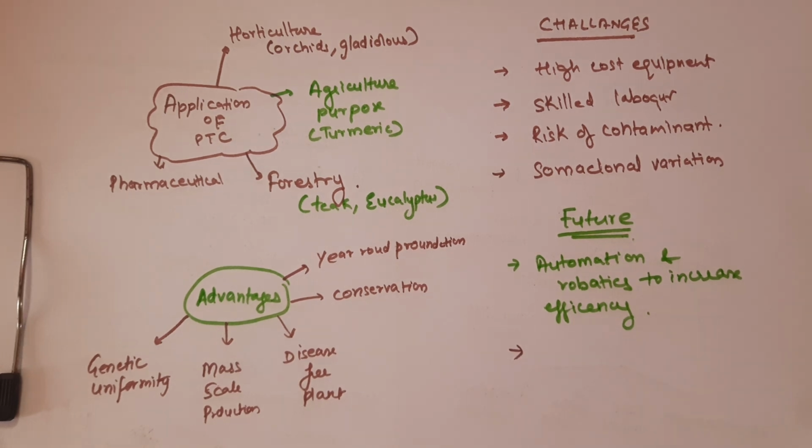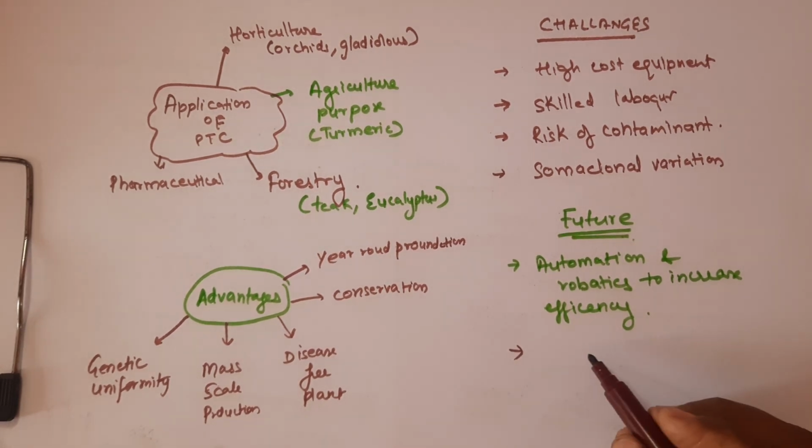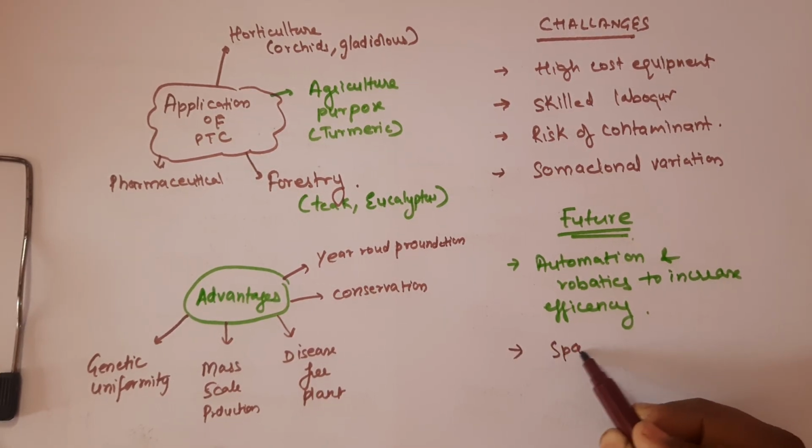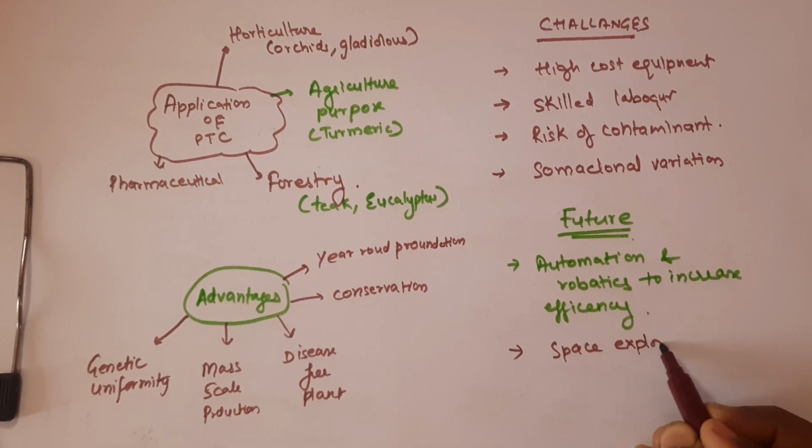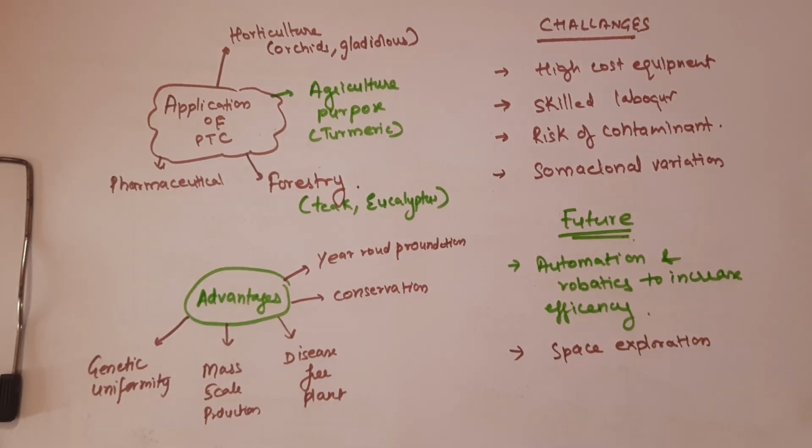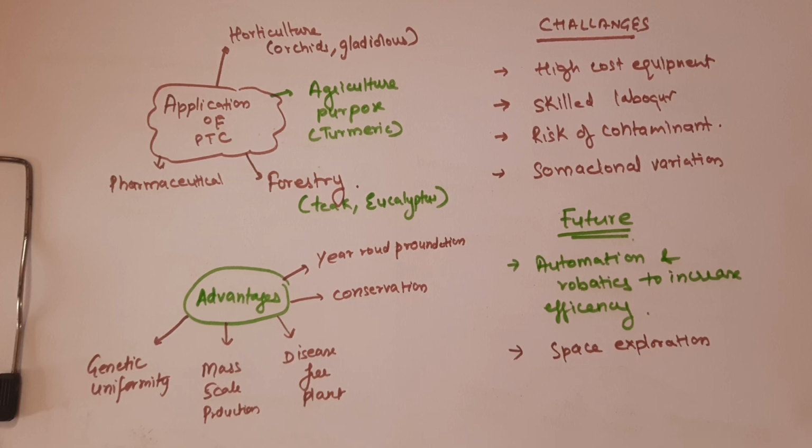Tissue culture also offers potential for space exploration. We cannot directly go to the Moon or Mars or any other planet, right? But science has advanced so far that we know the environmental conditions there, the temperature, the nutrient composition, how far it is from the sun, and so on. Different variables, so we can simulate those under lab conditions and see which plants perform better and which do not, before actually sending seeds to space, right?